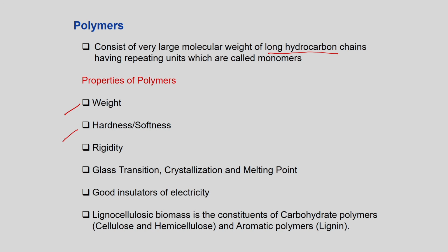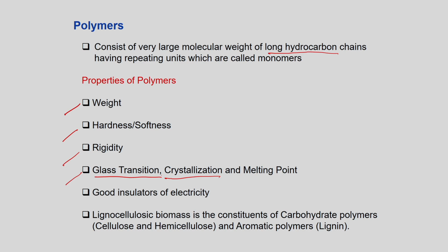Then the hardness, then the rigidity, it is very rigid. Then the glass transition. So, what is the glass transition temperature? The glass transition temperature means, suppose you have a certain polymer and the temperature at which it changes from a glassy state. Glassy state means the individual monomers or the individual chains, because they will contain chains. These chains cannot move or cannot shift in any of the direction. So, they will get entangled within itself. So, once you increase the temperature, it will have a fluid like behavior, it becomes slippery.